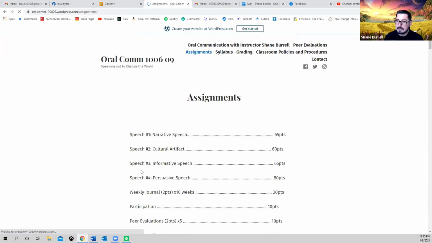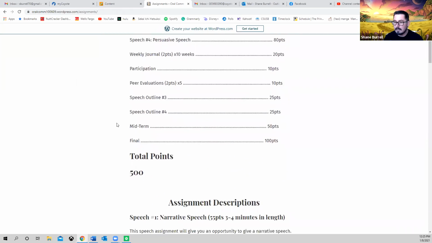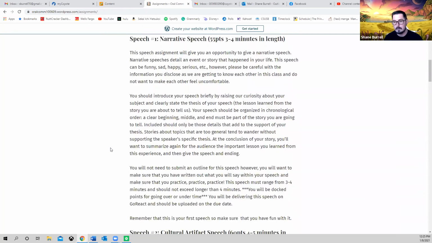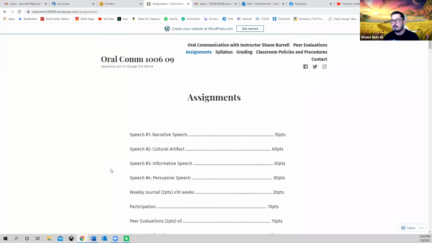It's going to take us to the assignments, and we're going to detail all the assignments right down here. Like I said, 500 points, going to give you the description. Like I said, guys, I made this so that you guys can access this on your phone. If you're having laptop issues, if you can't access it, like I say, download that Blackboard app.